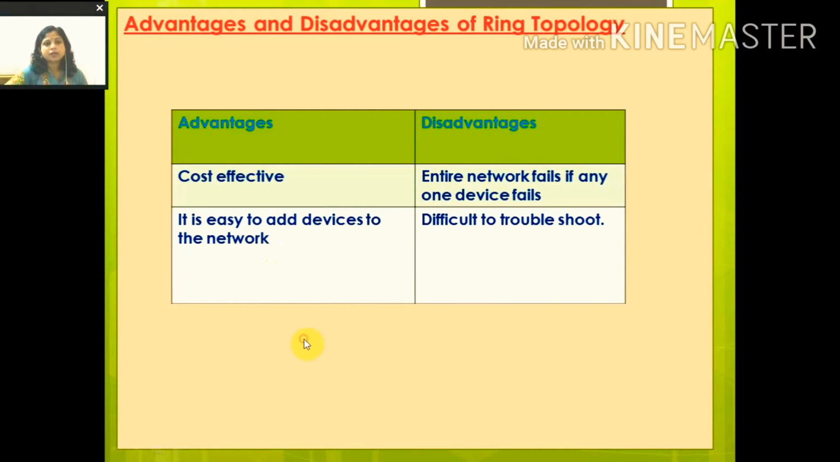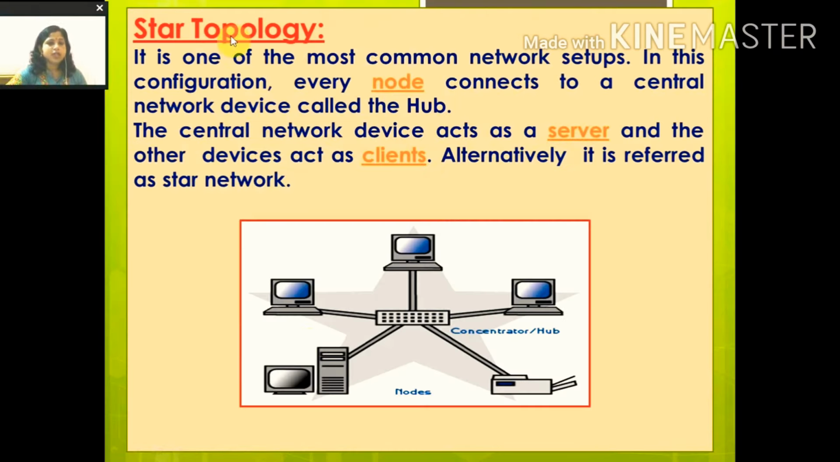Okay, so next we come to another topology, that is our star topology. It is one of the most common network setups. In this configuration, every node connects to a central network device called the hub. Like this is your hub, and other computers are connected to this hub. The central network device acts as a server and the other devices act as clients. Nowadays the server-client architecture is very popular, where there is a server and clients are connected to the server. Alternatively it is referred to as a star network also.